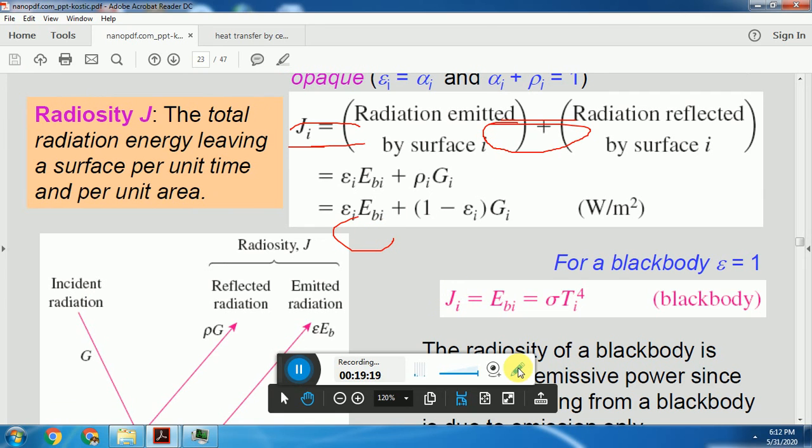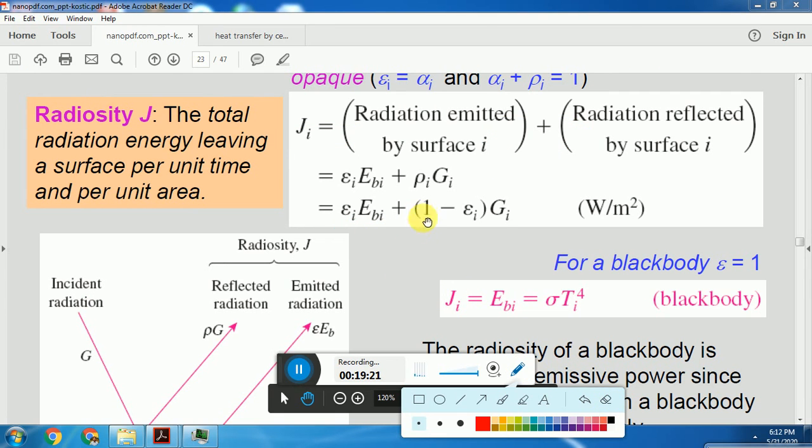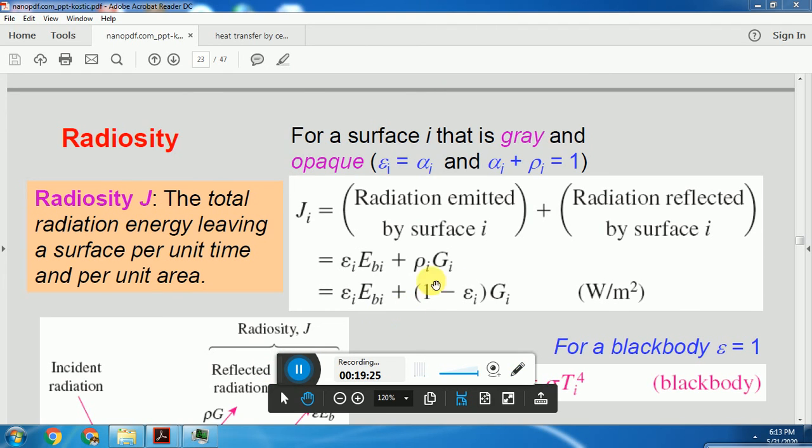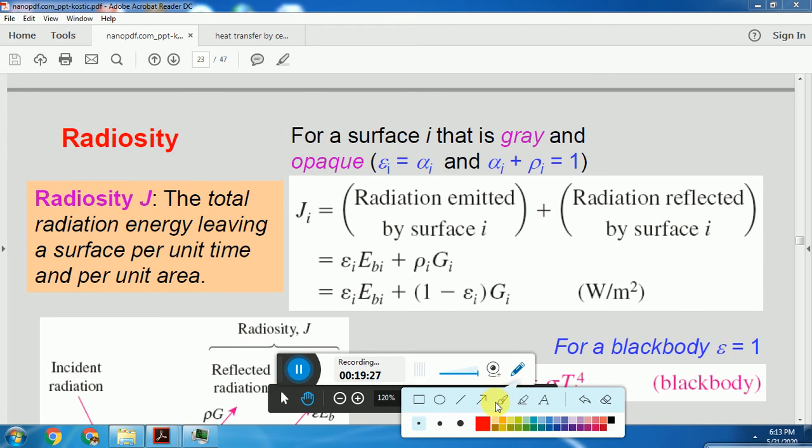Total radiosity is the total radiation emitted, that is epsilon times EB, the radiation emitted by that gray body, plus the radiation reflected. A gray body is one which is not a black body, whose emissivity is not 1.